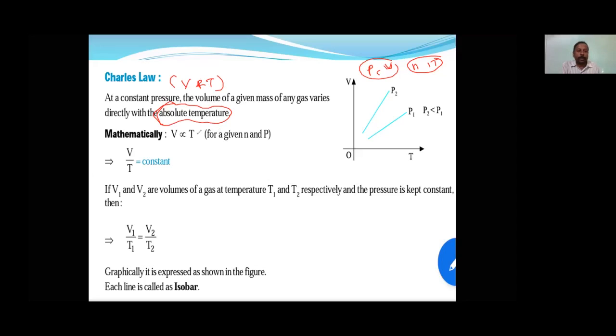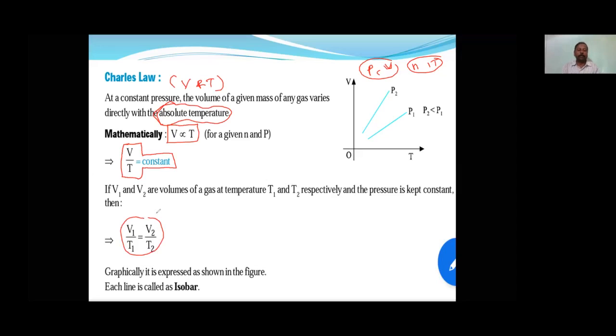Now mathematically, simple: if you heat a gas, then it will expand. Volume is directly proportional to temperature. So V by T is equal to constant. That constant, V1 by T1, is also constant, V2 by T2 is also constant.